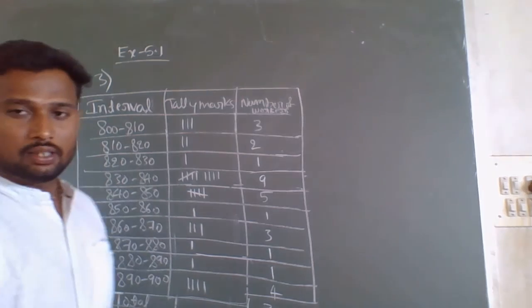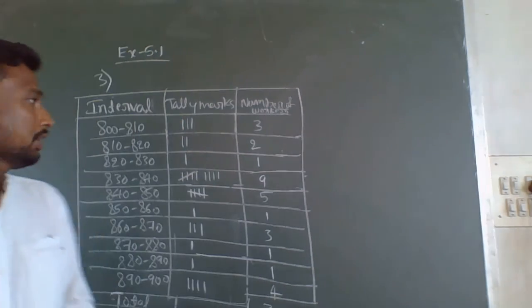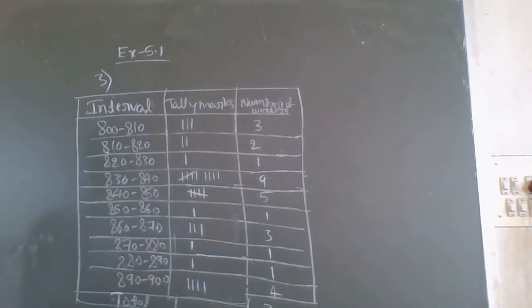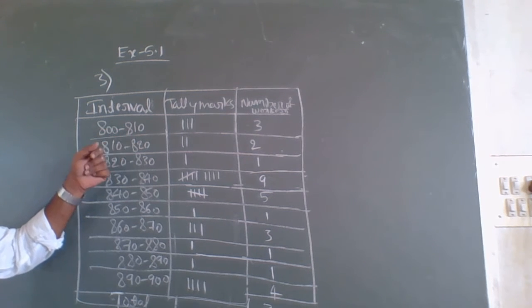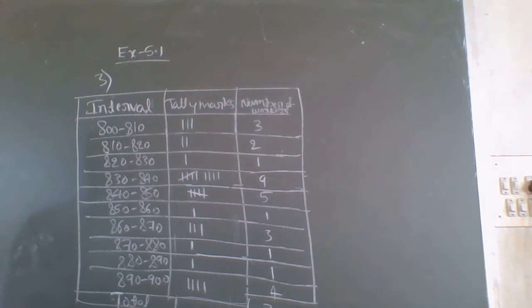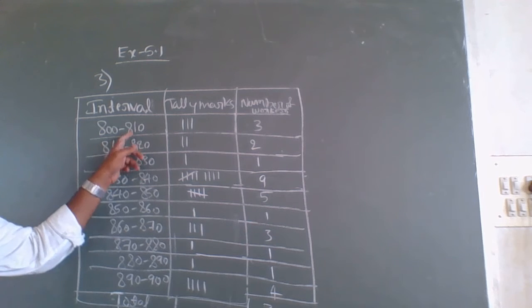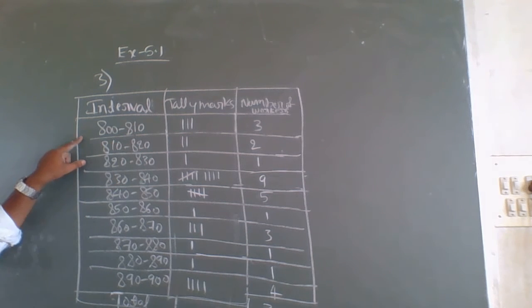And another thing. If a worker is getting a salary of 810 for 1 week, where should you represent him?